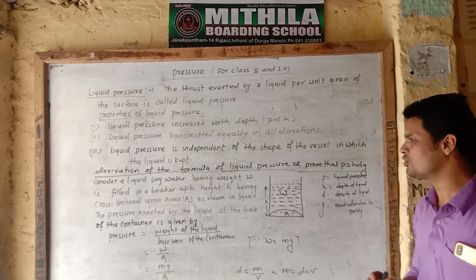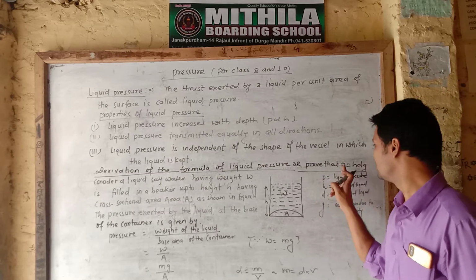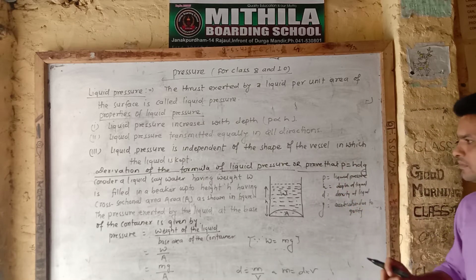So we are going to derive P is equal to hdg.